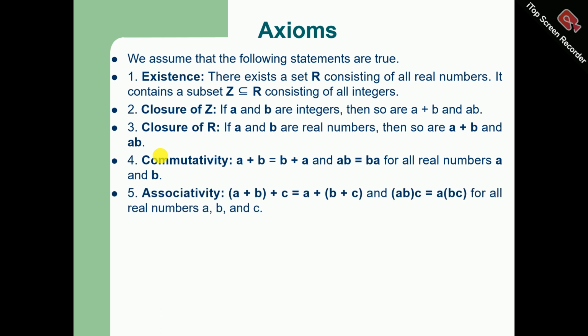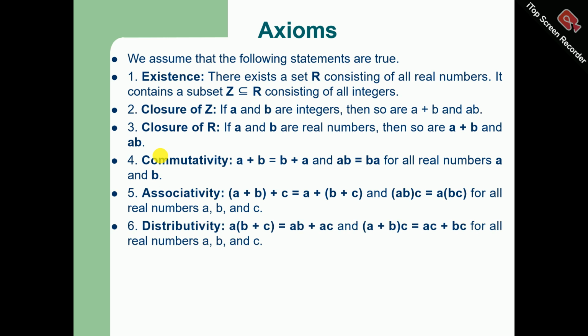Associativity. Associativity means that A plus B plus C is equal to A plus B plus C, and AB times C is equal to A times BC for all real numbers A, B and C. Then we have distributivity, and distributivity means A times B plus C is equal to AB plus AC, and A plus B times C is equal to AC plus BC for all real numbers A, B and C.